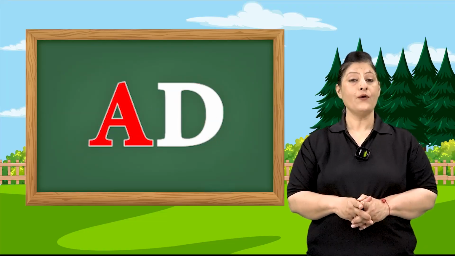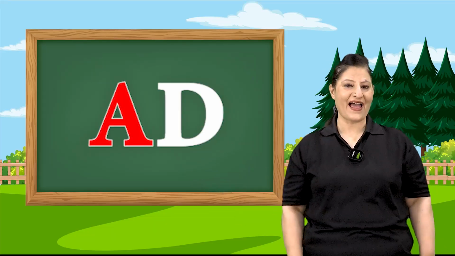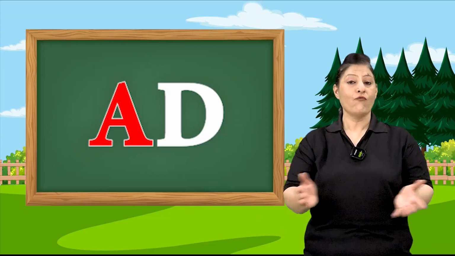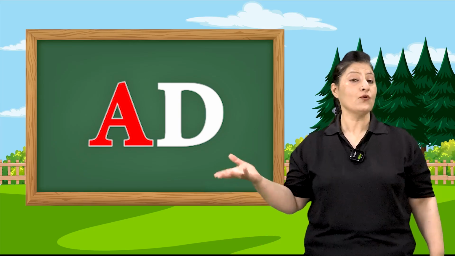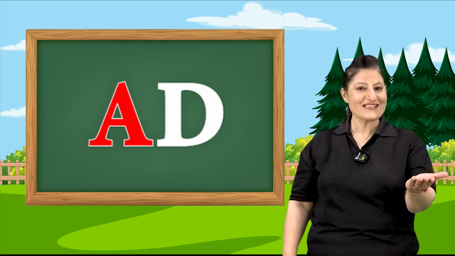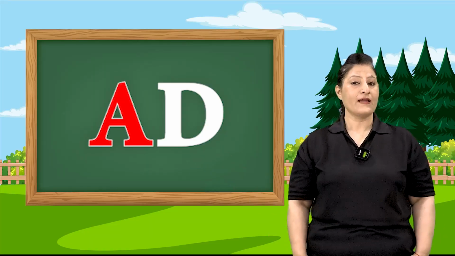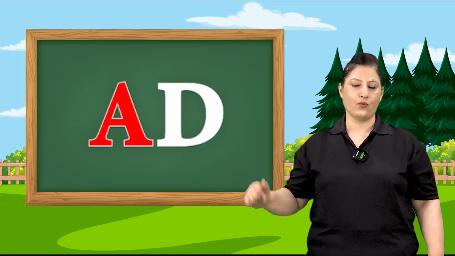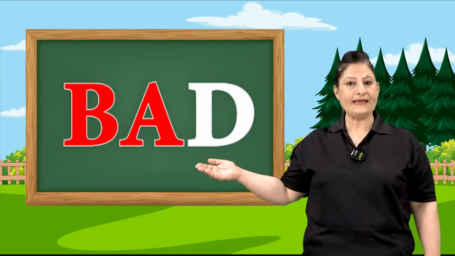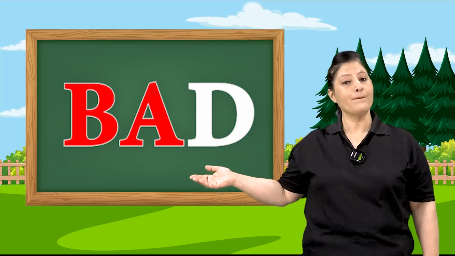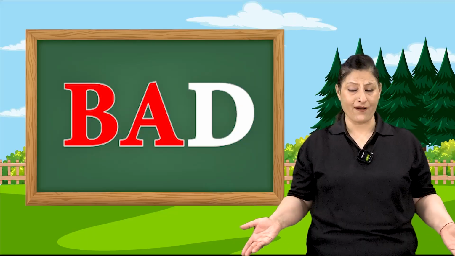Let us all read ad words. A and D together form ad. You know children, vowel A is so friendly. हर किसी के साथ वो अपना new word बना देता है. Isn't it? Just like you all. Yeah. Ad words. A-D, ad. Ad words are B-A-D, bad. Bad matlab bura.